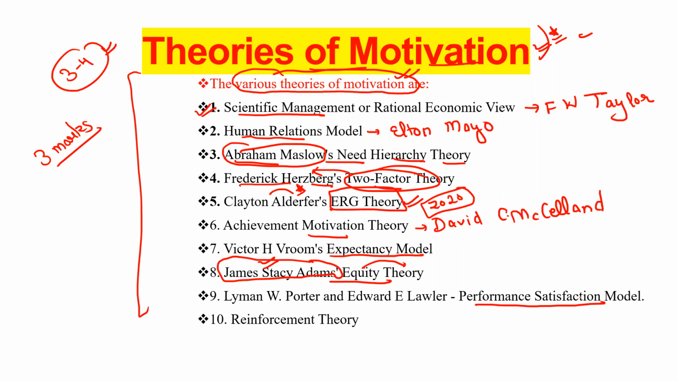Next one is the performance satisfaction model. It is given by Lyman W. Porter and Edward E. Lawler. The last one is the reinforcement theory, and this is given by B.F. Skinner.